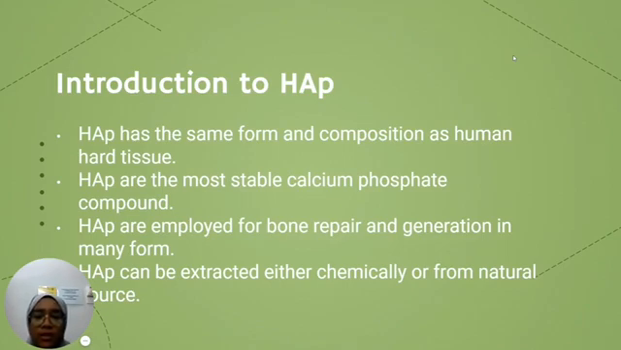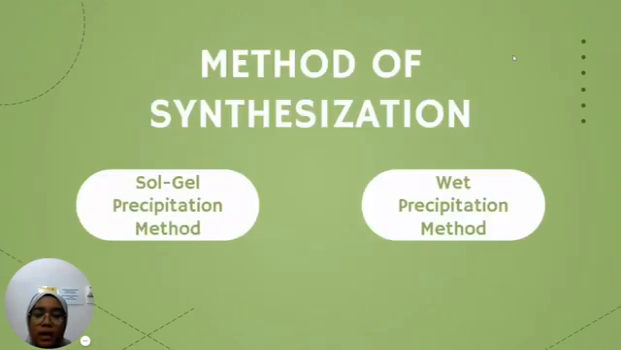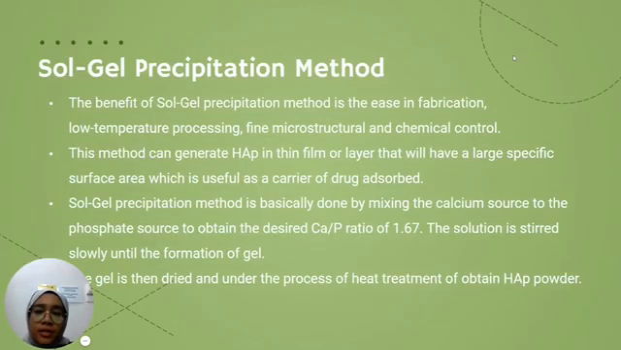HAP can be extracted either chemically or from natural sources. There are several methods of synthesizing hydroxyapatite. I will be talking about the sol-gel precipitation method and the wet precipitation method. The benefit of the sol-gel precipitation method is the ease in fabrication, low temperature processing, and fine microstructural and chemical control. This method can generate hydroxyapatite in thin film or layer that will have a large specific surface area, which is useful as a carrier of drug adsorb.